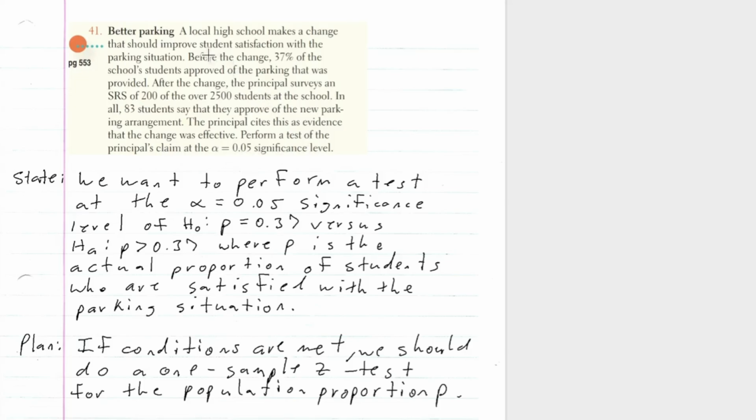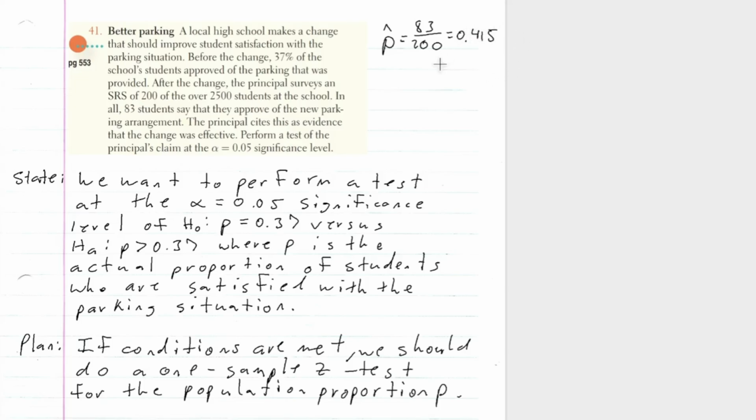Okay, so before the change, 37% of school students approved of the parking, and they did some remodeling, right? And then the principal took a survey, a sample of 200, and out of the 200, 83 said that it was an improvement. So, first off, let's get that sample proportion, right? So that's going to be 83 over 200, which is 0.415.